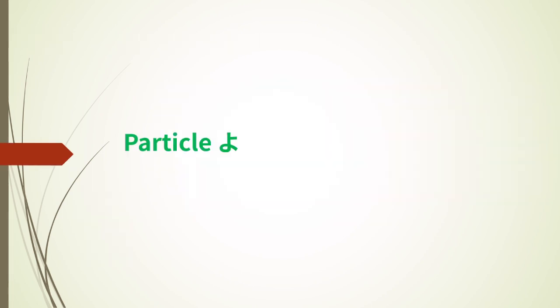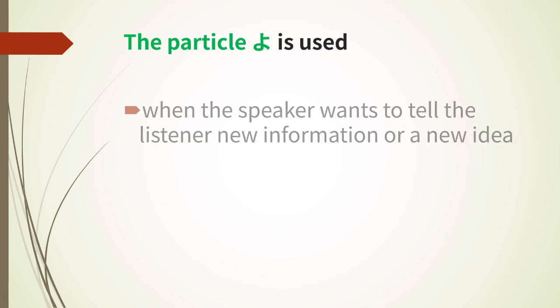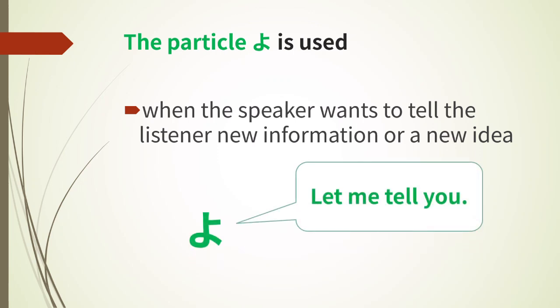Now, let's start. First, the particle yo. The particle yo is used when the speaker wants to tell the listener new information or a new idea. It has the nuance of "let me tell you." Let's see it in a sentence.